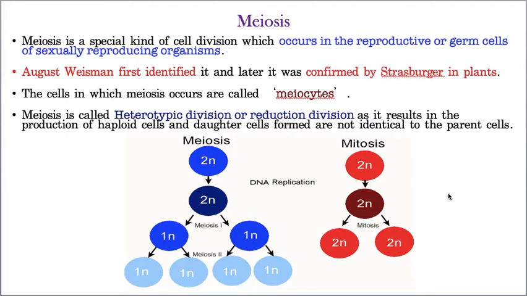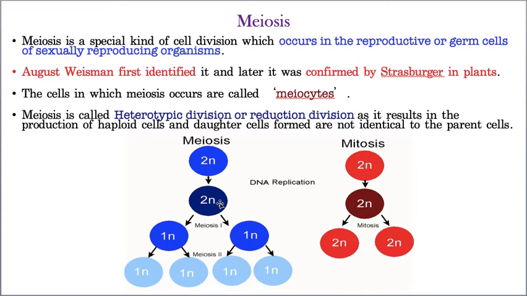Now, a very important point I'm telling you: this is a meiocyte. Let us imagine this is a cell, and it is going to participate in meiosis. When the cell is participating in meiosis, the number of chromosomes is diploid. Hope you remember, just yesterday's class explained the meaning of ploidy. Ploidy means the number of sets of chromosomes present in a cell.